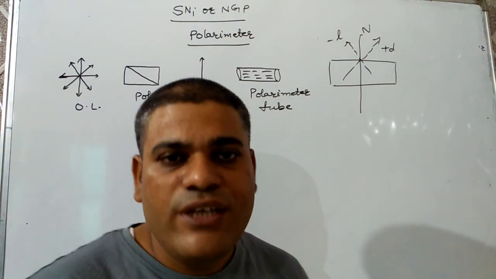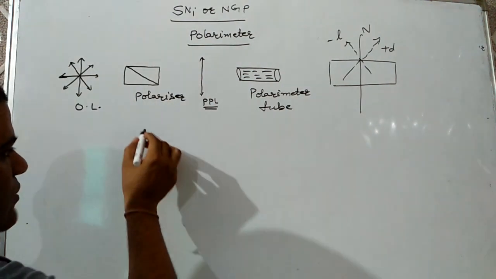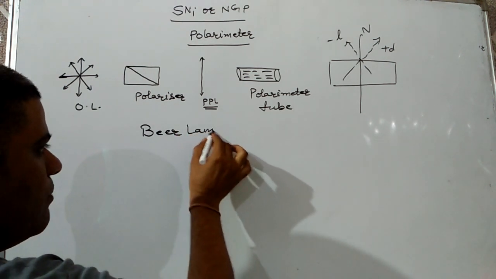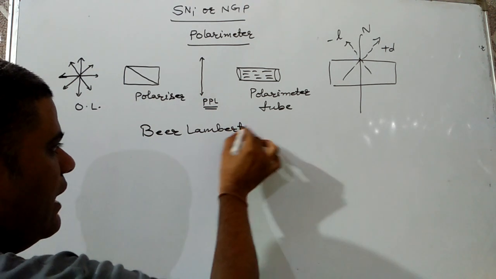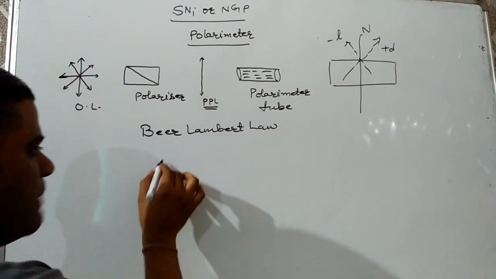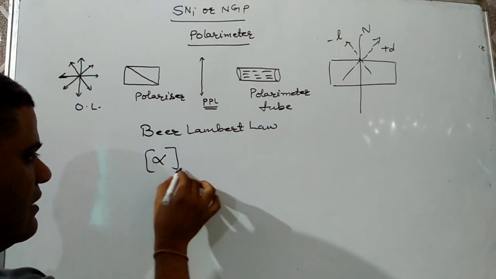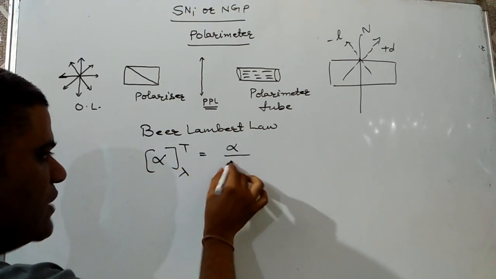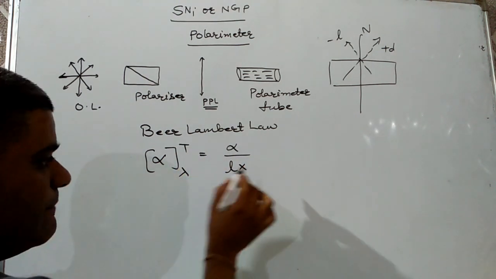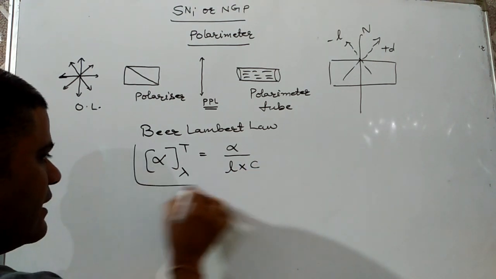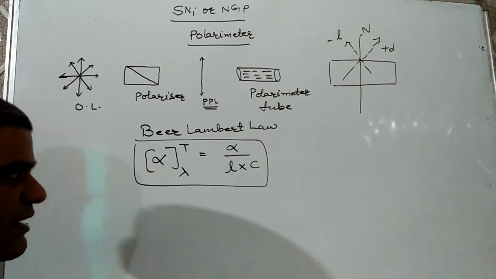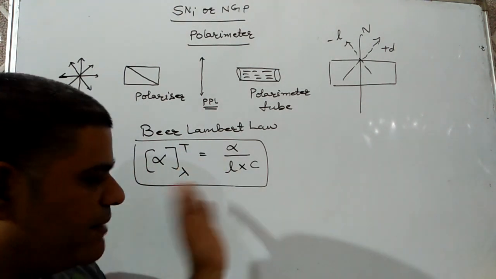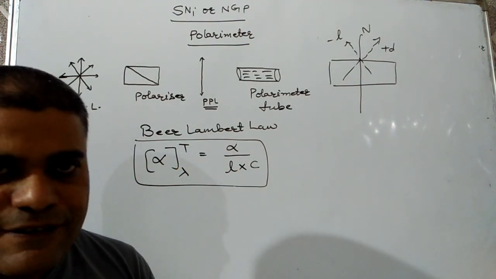Now, a law is related to it, and that law is known as the Beer-Lambert law. According to this law, the specific angle of rotation for an optically active compound is inversely proportional to the length of the tube in decimeter and the concentration in gram per ml. That law is known as the Beer-Lambert law. Now, numericals may be there in objective exams regarding this.